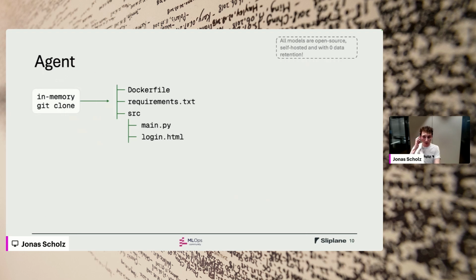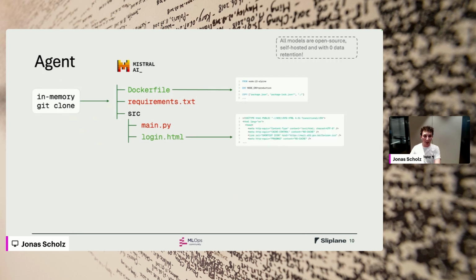We start with an in-memory git clone of the repository and build a file tree. Then in the first step, we let the agent, which is usually a Mistral model, pick what files might be interesting, because we can't put everything into context. Most repositories are too big for that. So we pre-select files that are probably interesting. We then read those files.